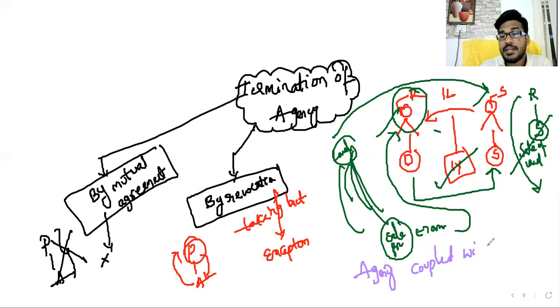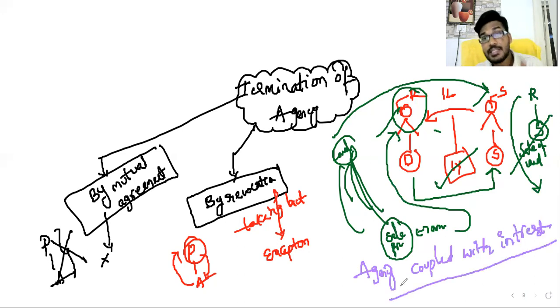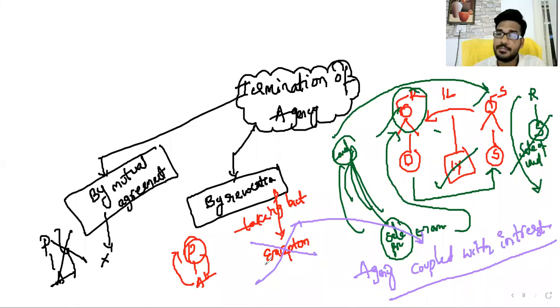Here the agent is appointed, but that agent also has an interest in that particular transaction. That is called agency coupled with interest. Once you appoint an agency coupled with interest, you do not have any right to revoke the contract of agency. In examination, this point is very important.